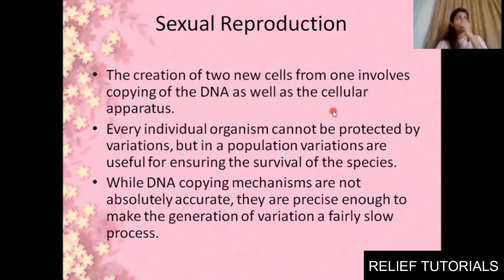If an organism or population is adapted to normal temperature, and slowly and gradually, because of some external causes, the temperature keeps on increasing, and you know, due to global warming these days there are a lot of climatic changes.